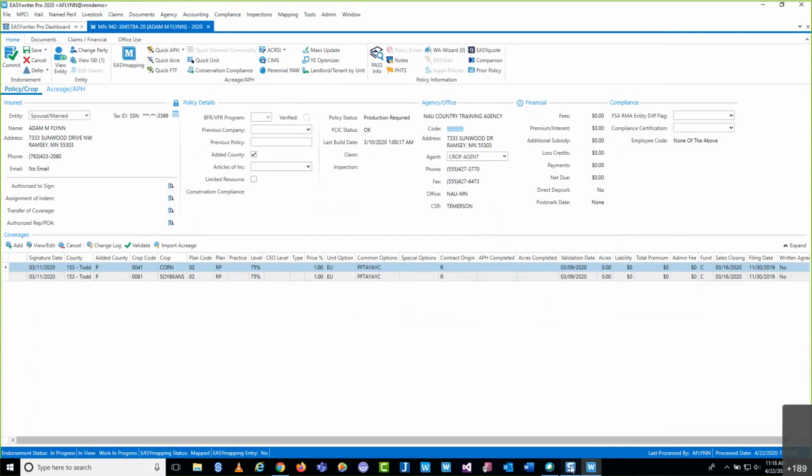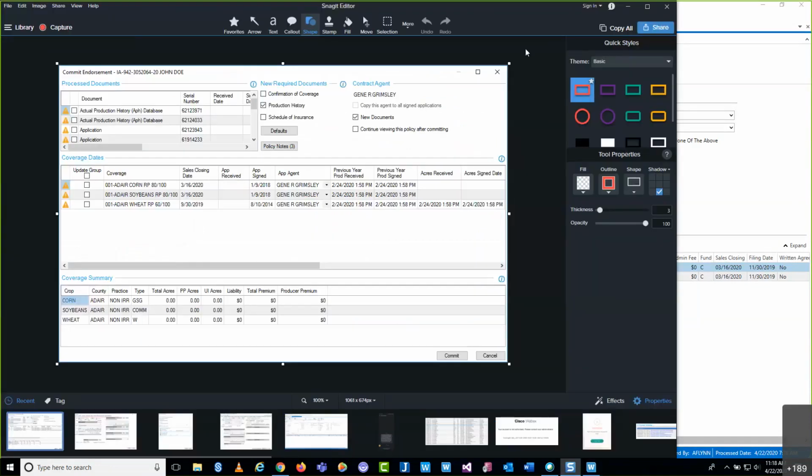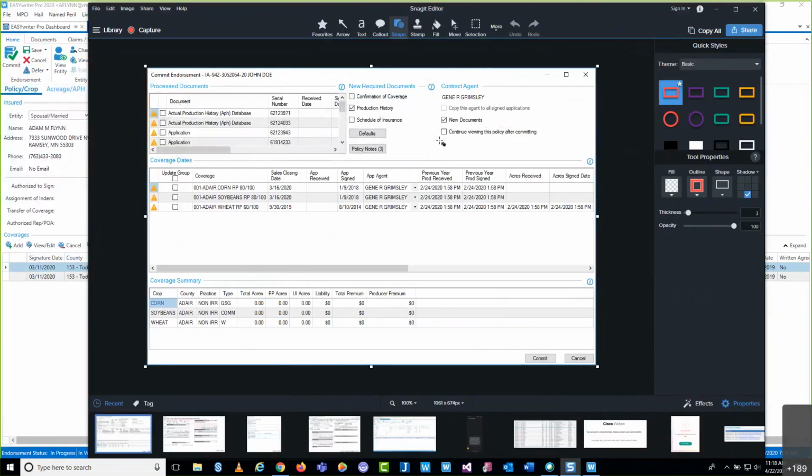And I would actually just bring up a screenshot because I don't want to commit this policy, because I need to keep it in production required status. And I'll show you why shortly here. But I hit the commit button. I get my commit endorsement up here. And before I actually finally hit the last commit button, I ensure that this checkbox right here is selected, new documents.